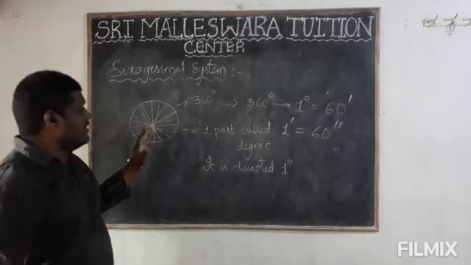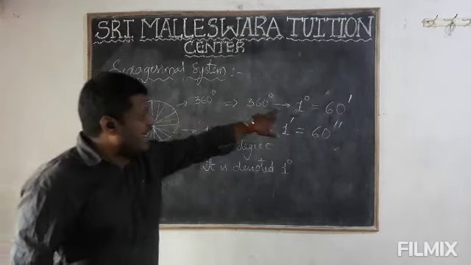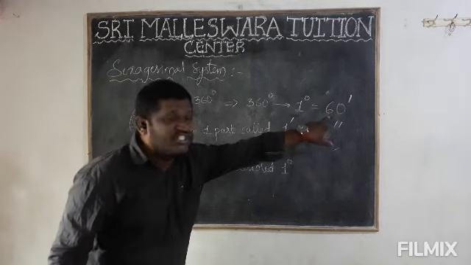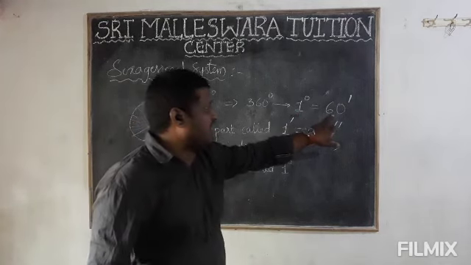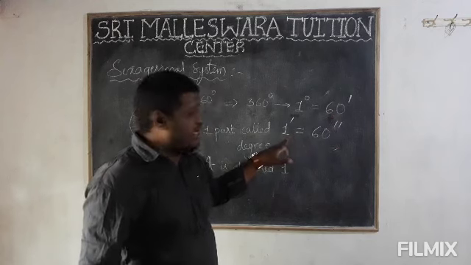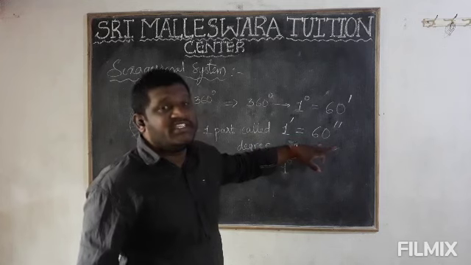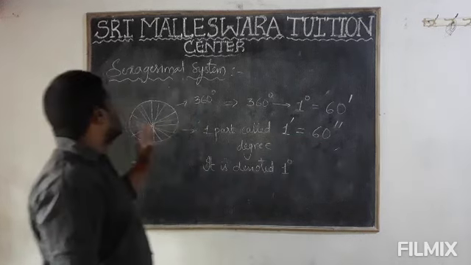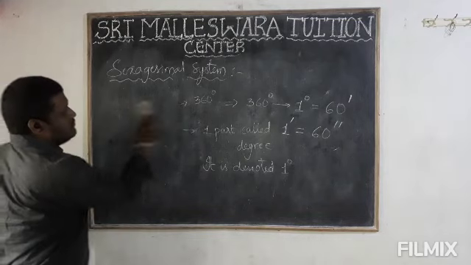Okay. So first of all, the circle is divided into 360 equal parts. One part is called 1 degree. That 1 degree is again divided into 60 equal parts, which means 60 minutes. In that, again I will take the 1 minute. It is divided into 60 equal parts, and we get 60 seconds. Got it? So this is the sexagesimal system. I will give a definition now.